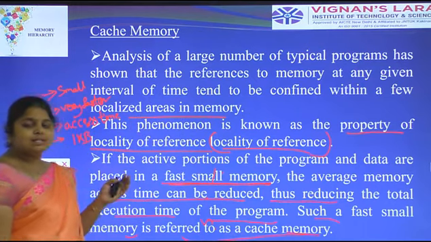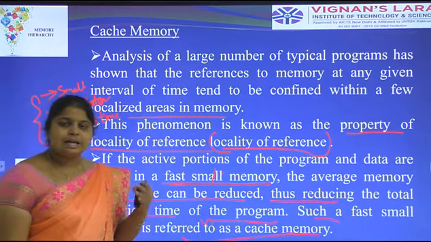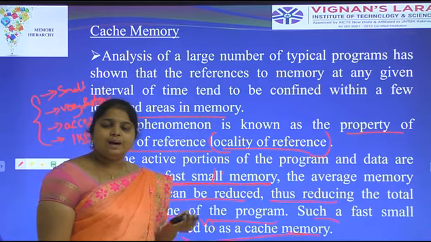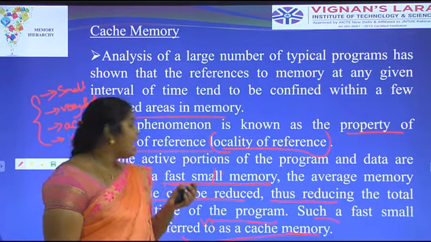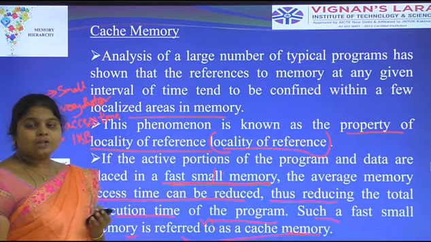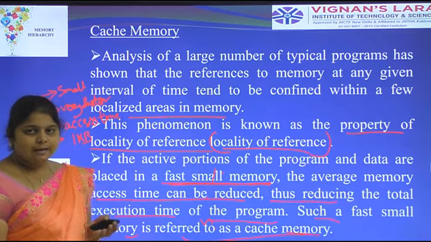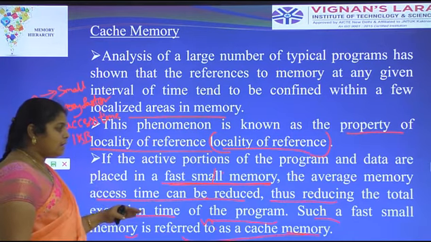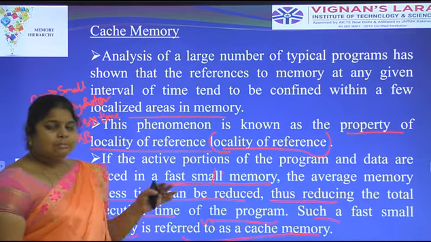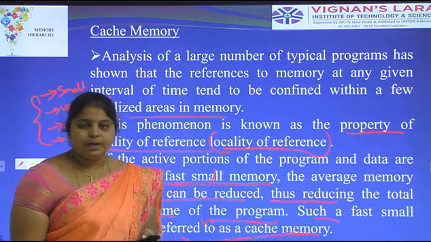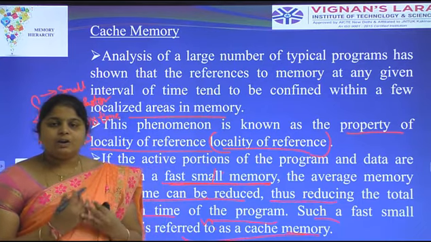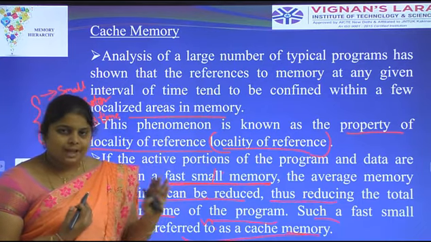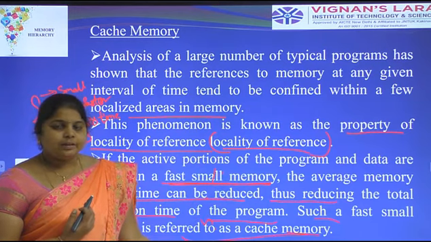What are the characteristics of cache memory? It is smaller in size, but it is also very fast compared to the other memories, and its access time is also short, and it can store only a small amount of data. With such a small amount of data, large programs will not be executed with the help of cache.